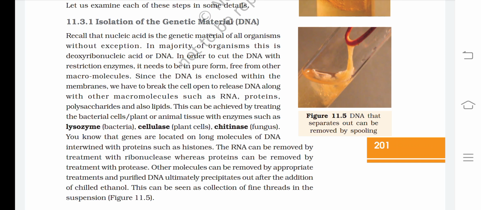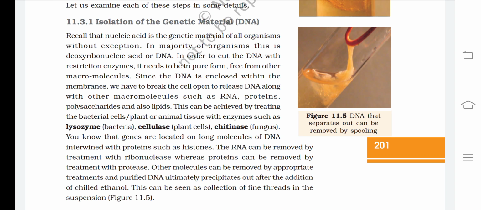Since the DNA is enclosed within the membranes, we have to break the cell open to release DNA along with other molecules such as RNA, proteins, polysaccharides, and also lipids. This can be achieved by treating the bacterial cells or plant or animal tissue with enzymes such as lysozyme for the bacteria, cellulase for the plant cells, chitinase for the fungus.